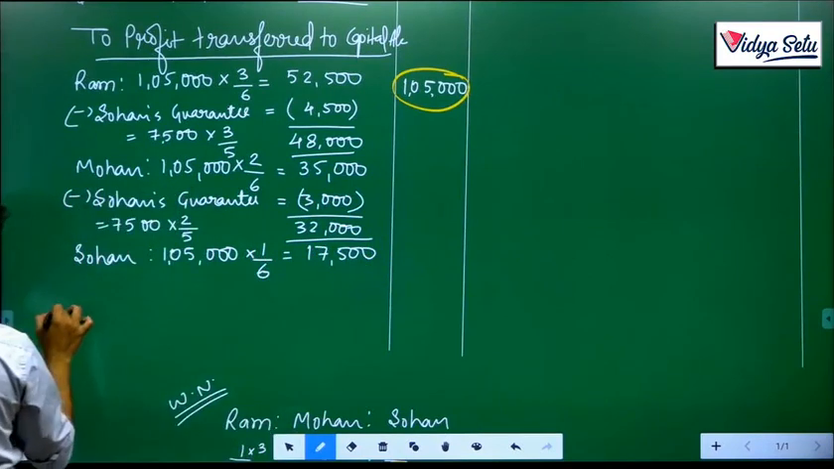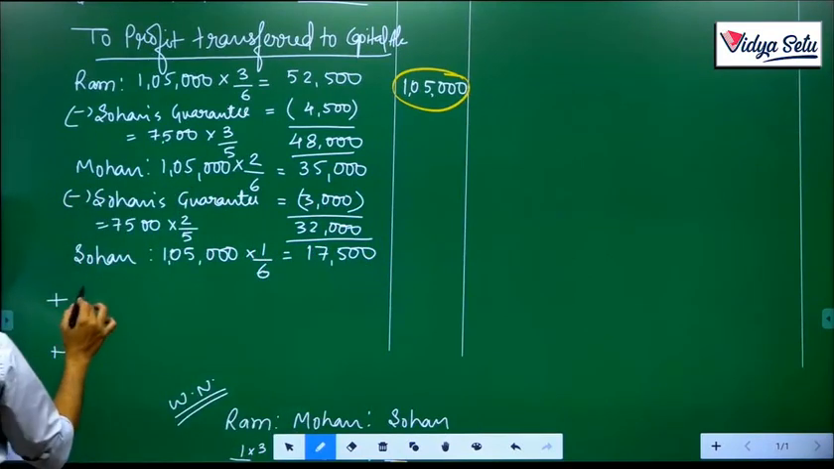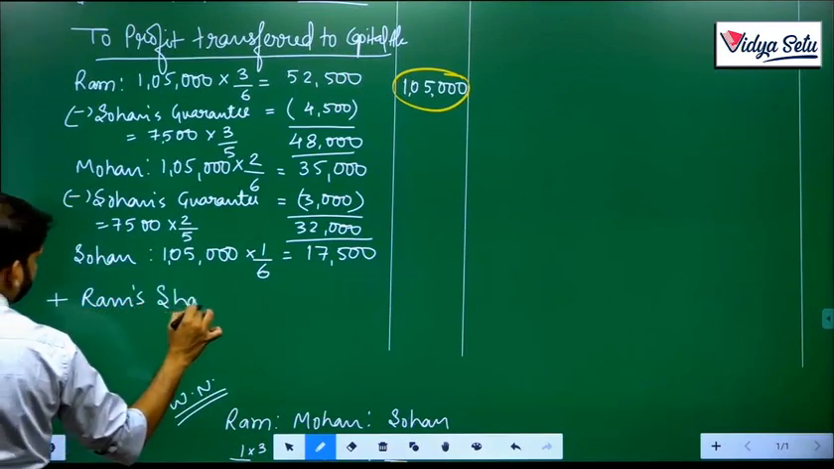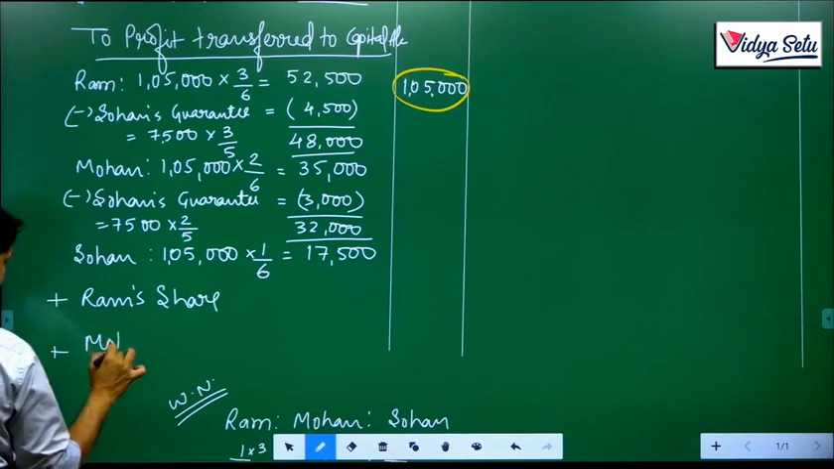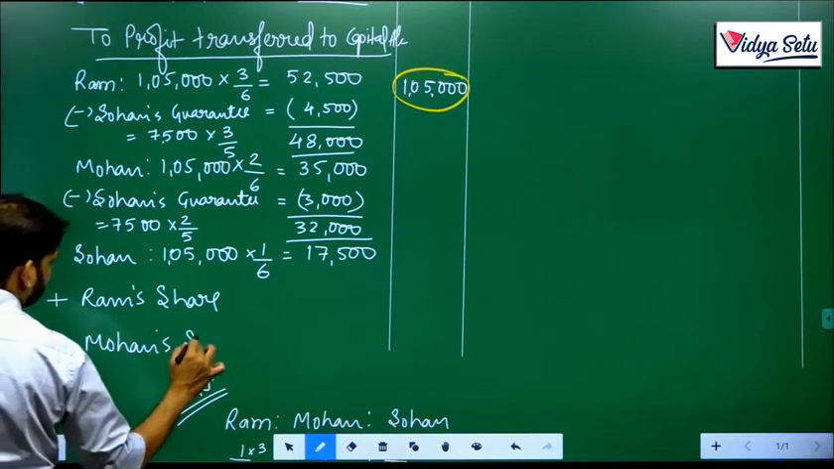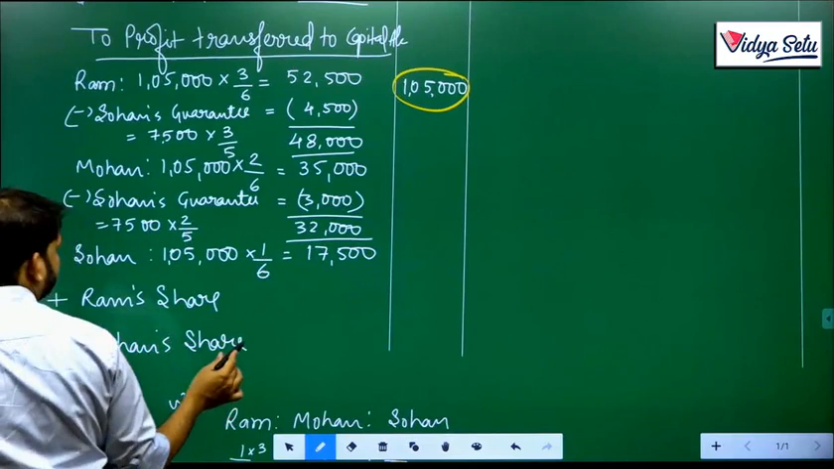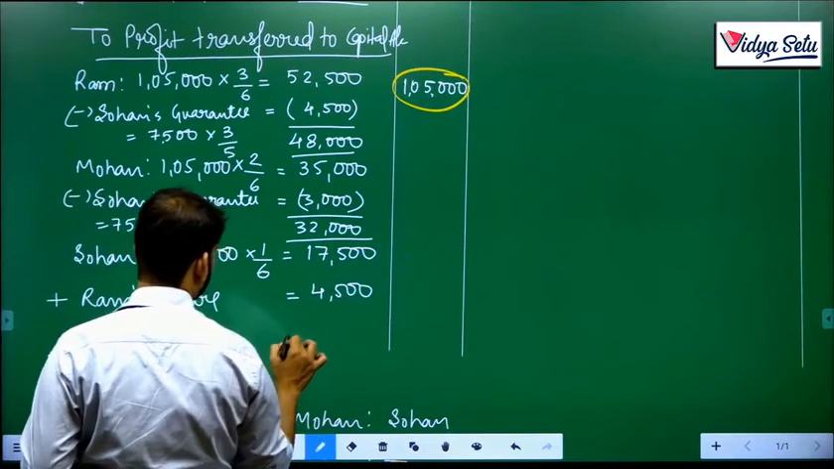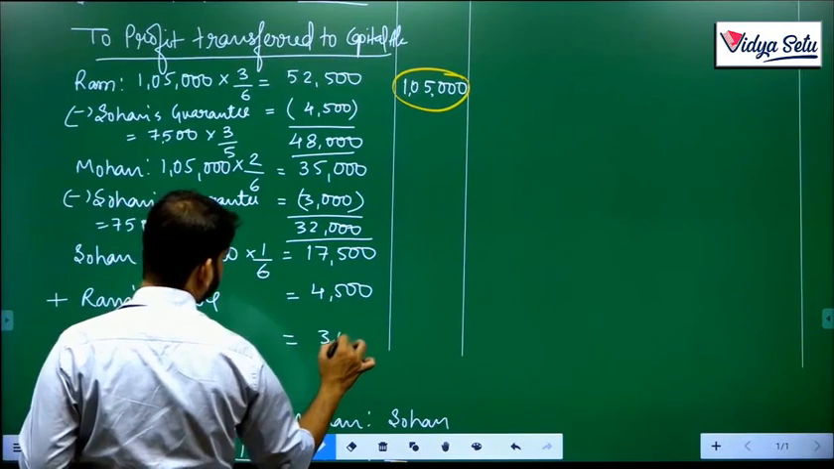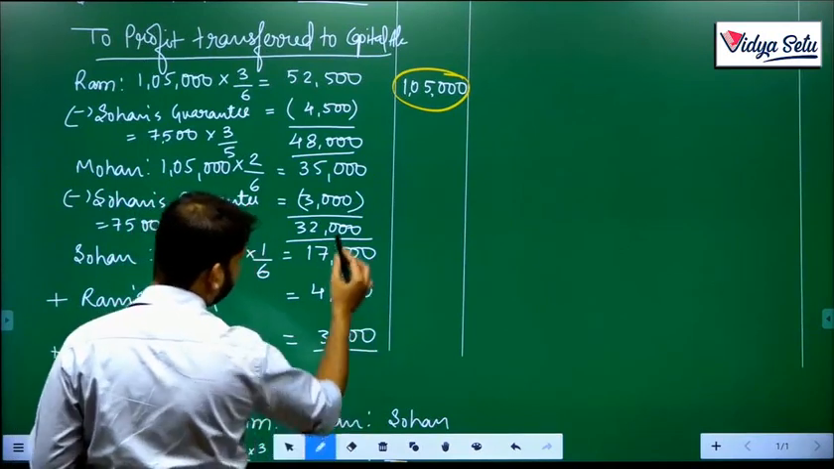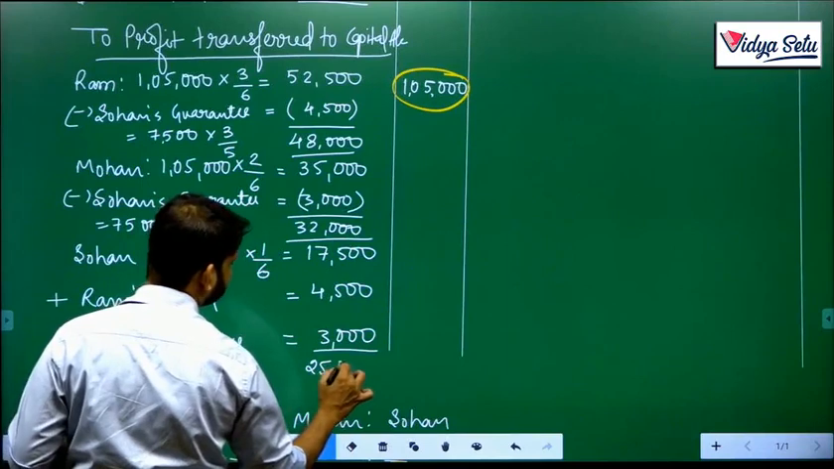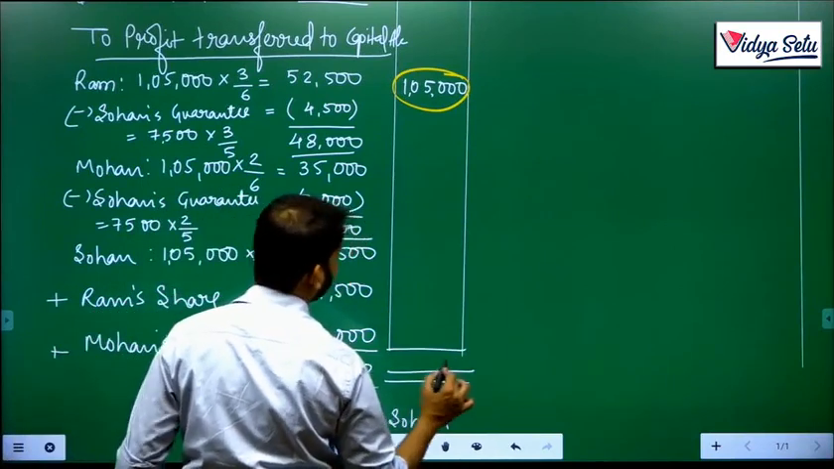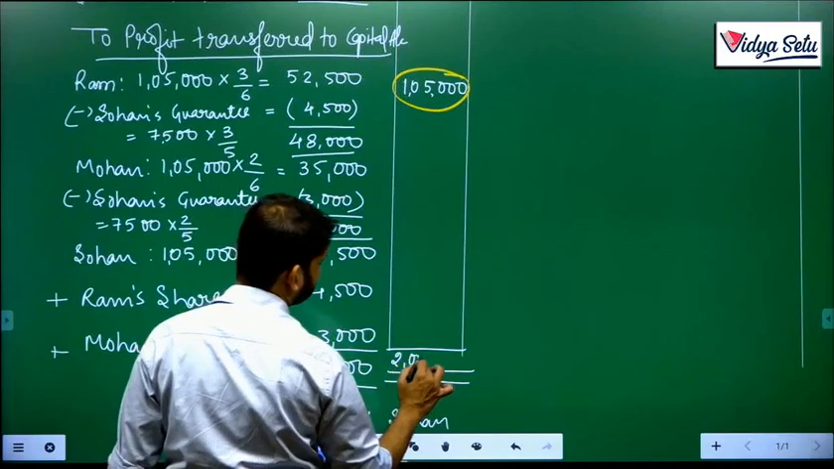Now both of them will be added. Ram's share and Mohan's share. Now Ram's share was rupees 4,500 and Sohan's share was rupees 3,000. So it becomes 25,000. That was his minimum guaranteed amount, and here our account is tallying at 2 lakh rupees.